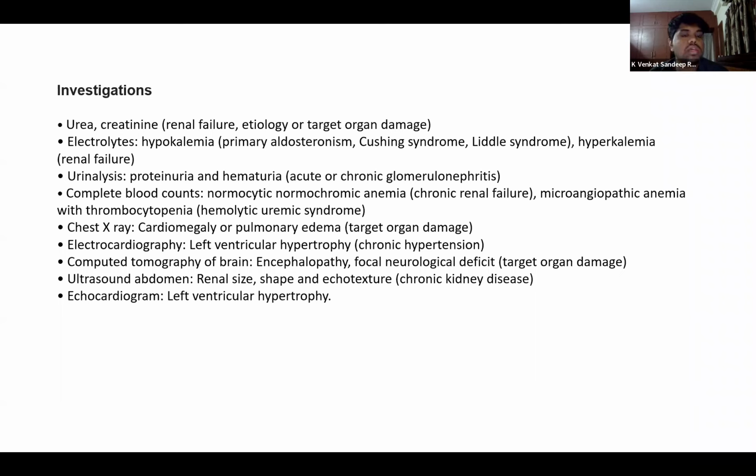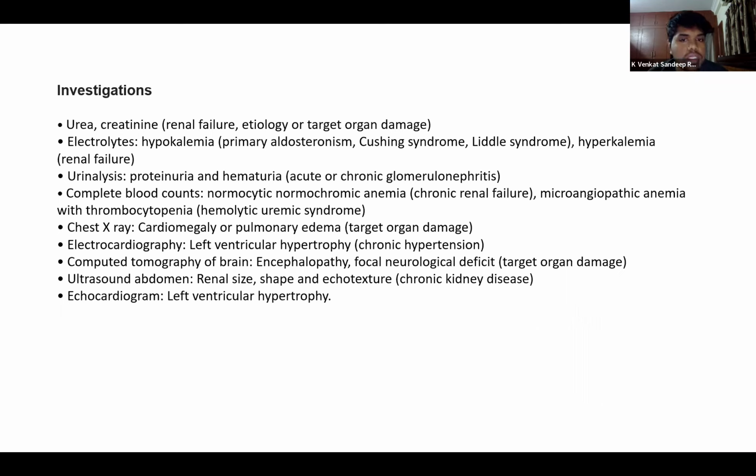Proper urine analysis should be done to see if there is any proteinuria or hematuria. Complete blood count to see if there are microangiopathic anemias with thrombocytopenia in case of hemolytic uremic syndrome. X-rays should be done to see the size of the heart and any Kerley B lines for pulmonary edema, and also ECG and a 2D echo to see if there is any left ventricular hypertrophy.